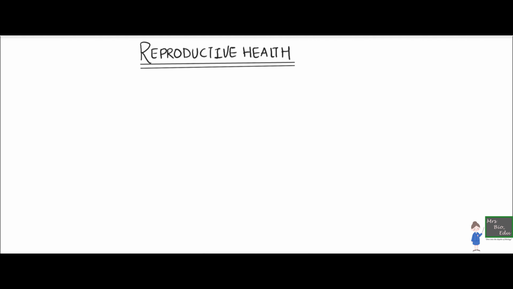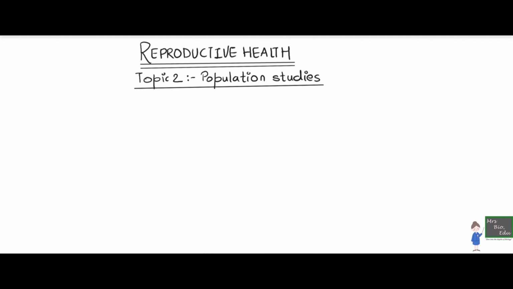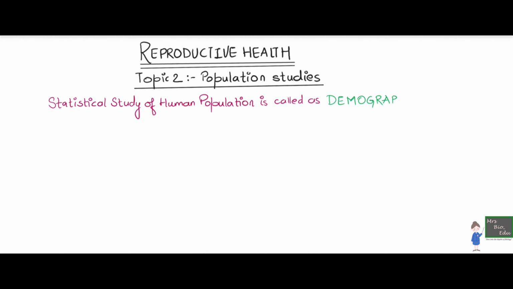In our NCERT book, this is a section where the growth of India has been discussed in terms of population. Before we start with the topic, we should know what the study of population is known as. Statistical data for the study of human population is called demography. Certain parts of demography will be discussed according to NCERT in this video.